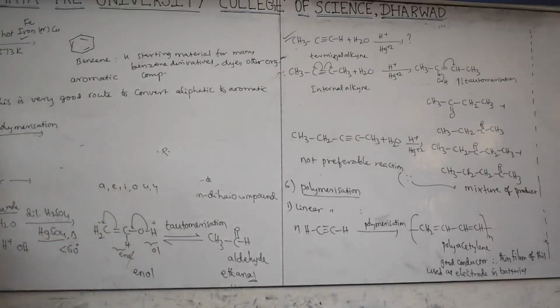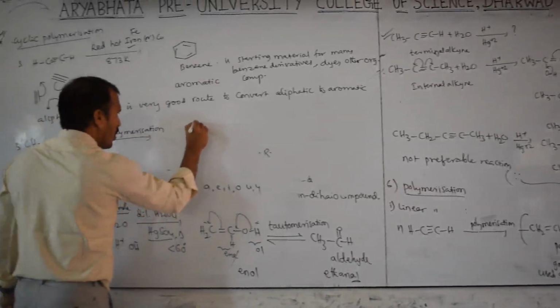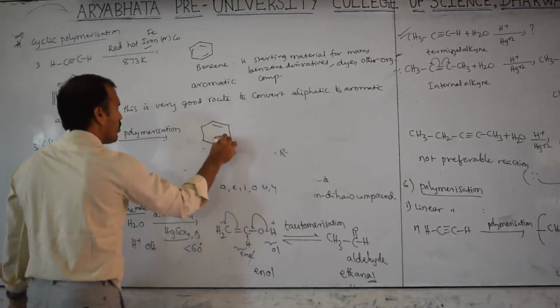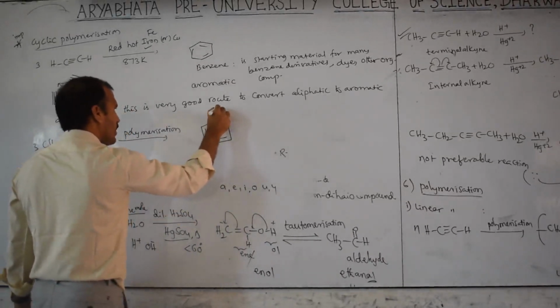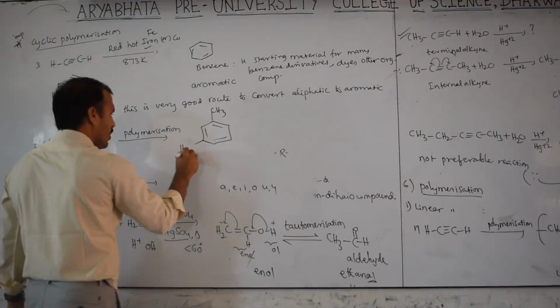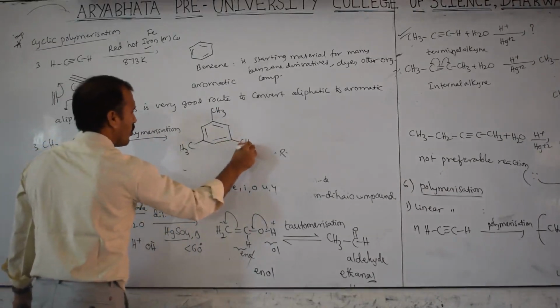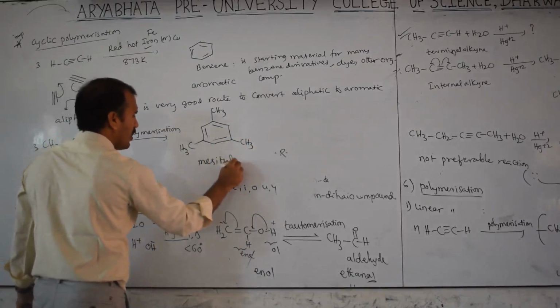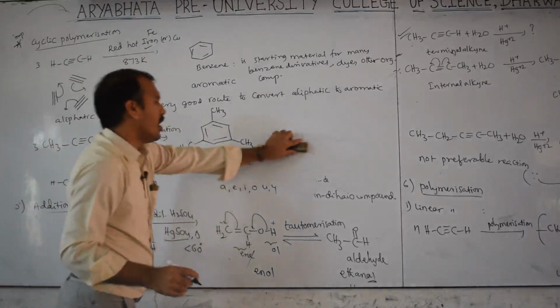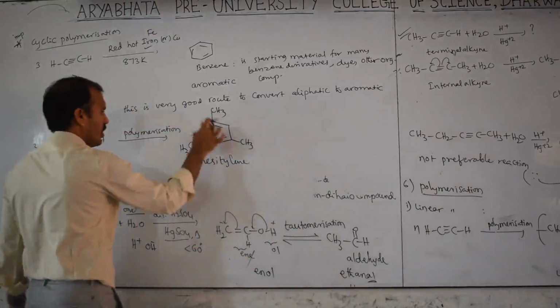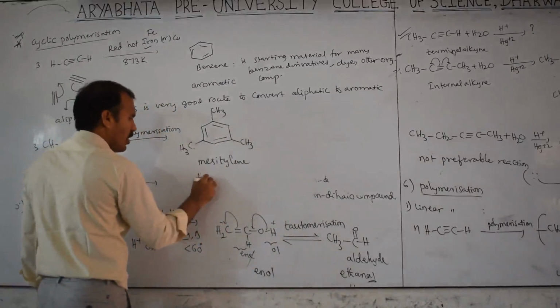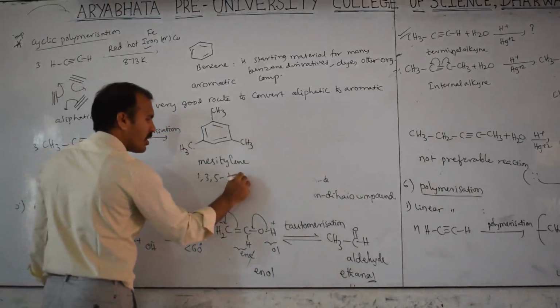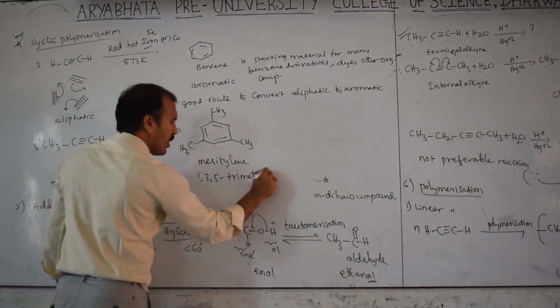Here how many are there? 2 carbon. 2 carbon, 3 moles means benzene formed. Here 1 is extra. Therefore, you will get 1 CH3, another CH3, another CH3. Its common name is mesitylene. IUPAC name is 1,3,5 trimethylbenzene.